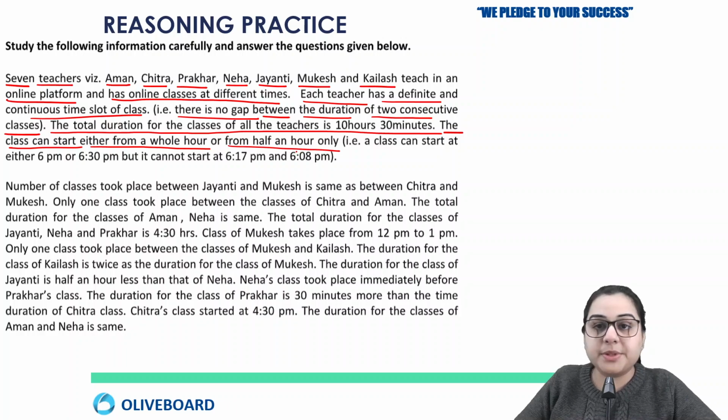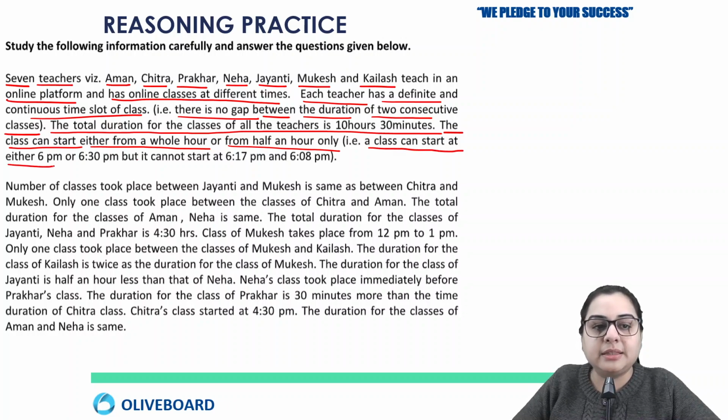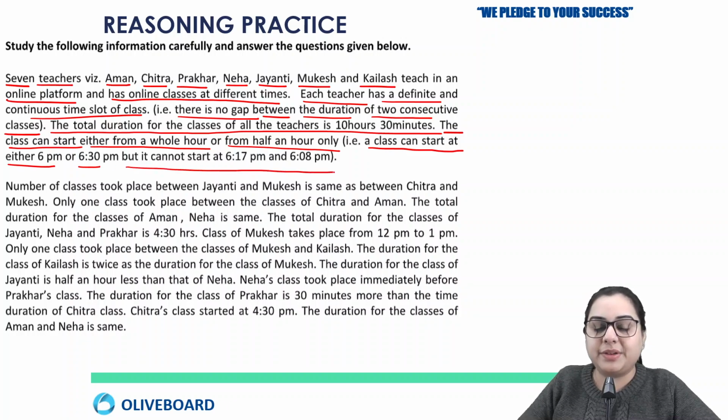See, this happens in your exam: whenever they give you some typical kind of statement, they give you an example. That is a good thing. Like here he is telling you that a class can start either at 6 p.m. or 6:30 p.m., but it cannot start at 6:17 or 6:08 p.m. Now most students are going to understand this statement only with this example, right?